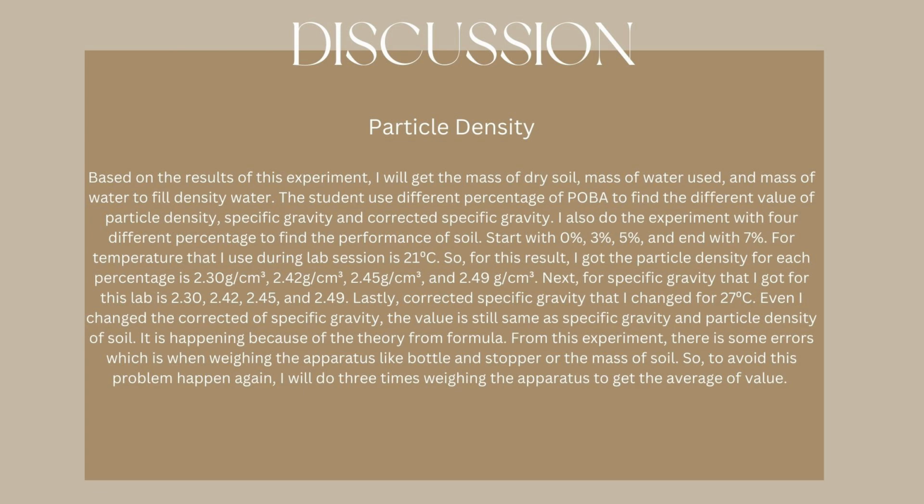The temperature that I used during the lab session is 21 degrees. So for the result, I got the particle density for each percentage is 2.3, 2.42, 2.45, and 2.49. Next, the specific gravity that I got for the lab is 2.3, 2.42, 2.45, and 2.49. Lastly, the corrected specific gravity that I changed for 27 Celsius. Even when I changed to the corrected specific gravity, the value is the same as the specific gravity and particle density of soil. It happened because of the theory from the formula.